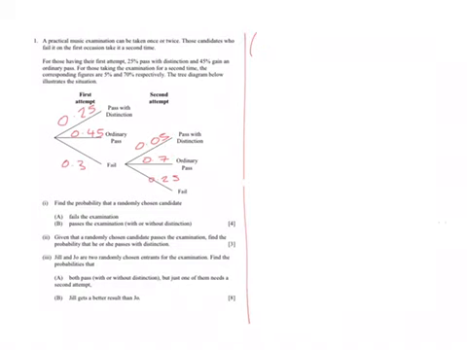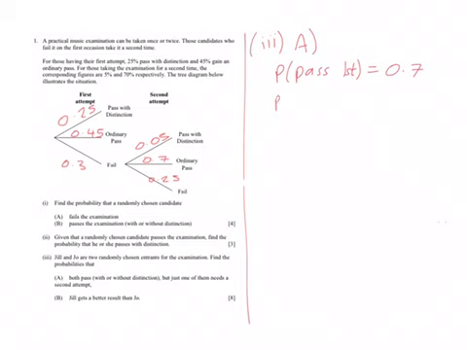Part 3 tells us about Jill and Joe, who are two randomly chosen students, and we want to find the probabilities that they both pass, but just one of them needs a second attempt, and for part B, that Jill gets a better result than Joe. So let's look at part 3, and we'll deal with section A first. So first thing we'll do is we'll write down a couple of things that we know, and a couple of things that we can work out. So first, the probability that they pass first time, okay, is going to be 0.25 plus 0.45, so that's 0.7.